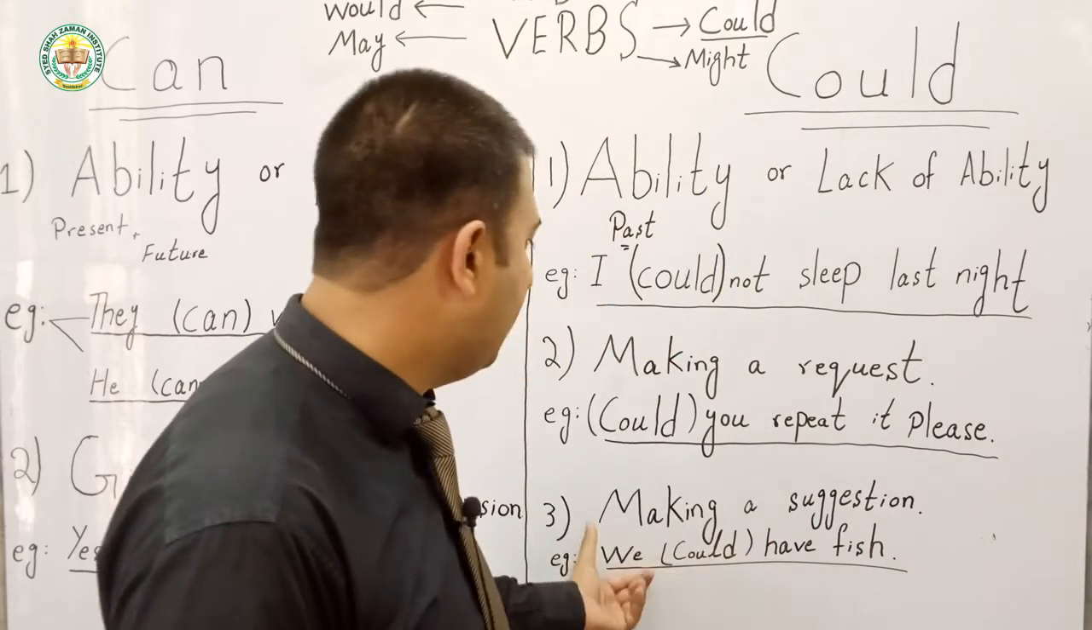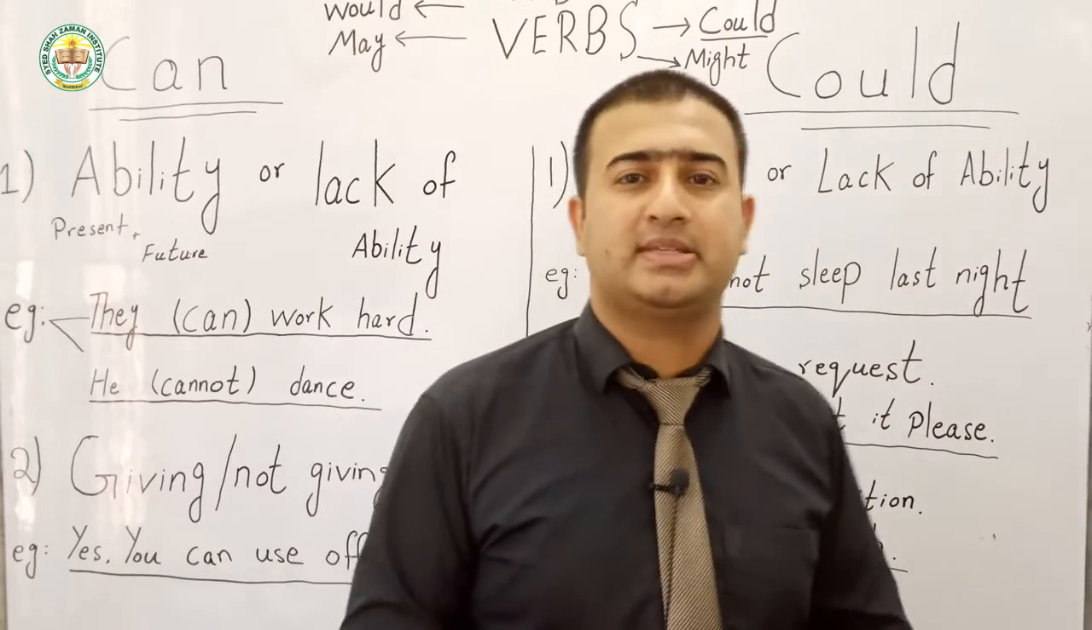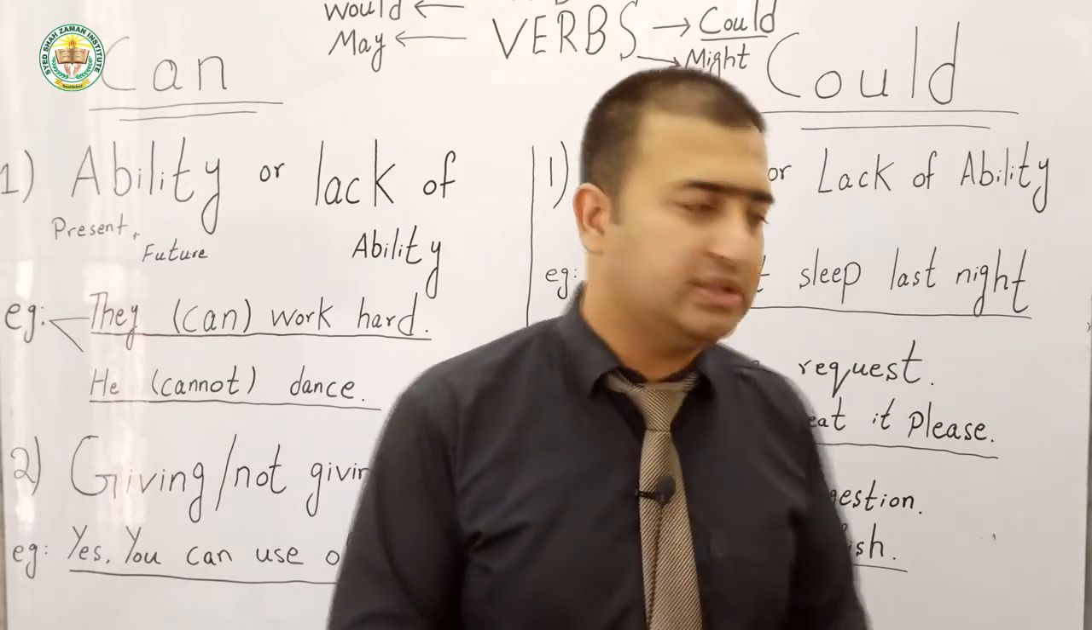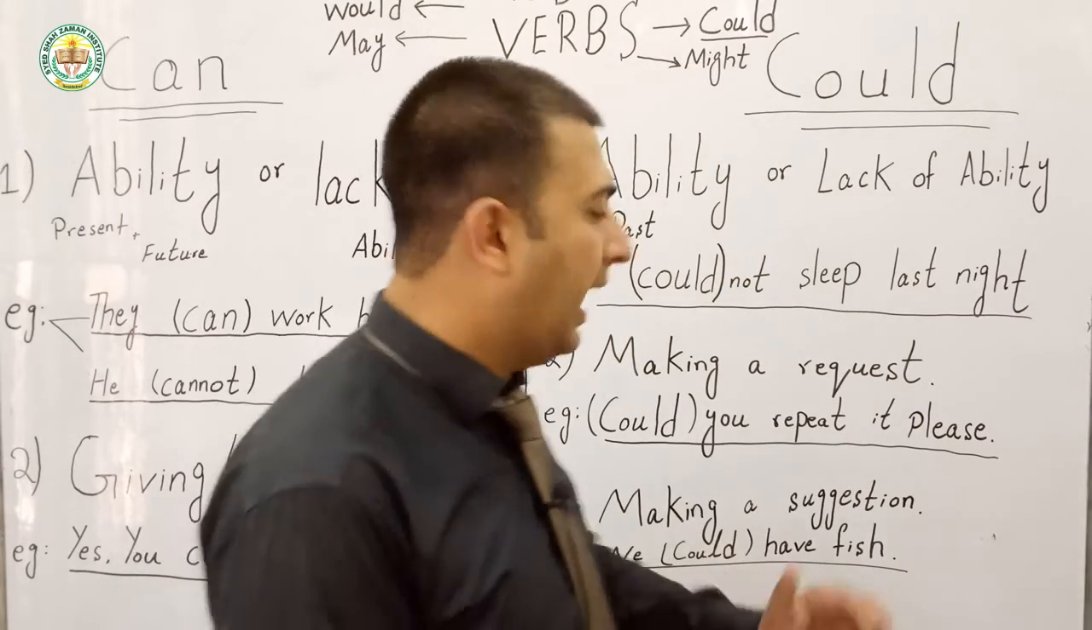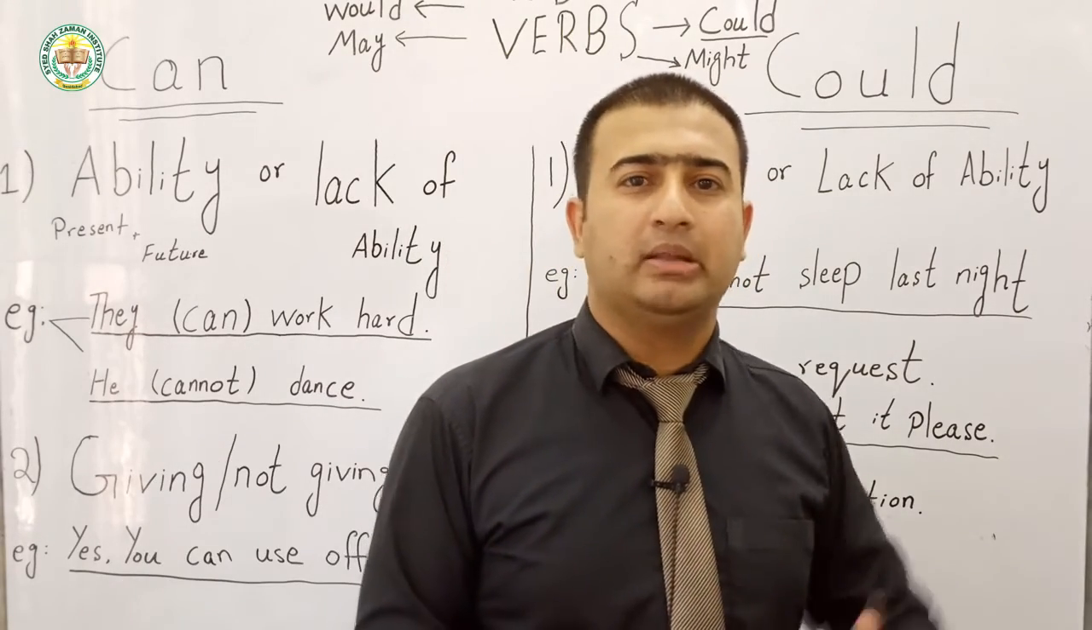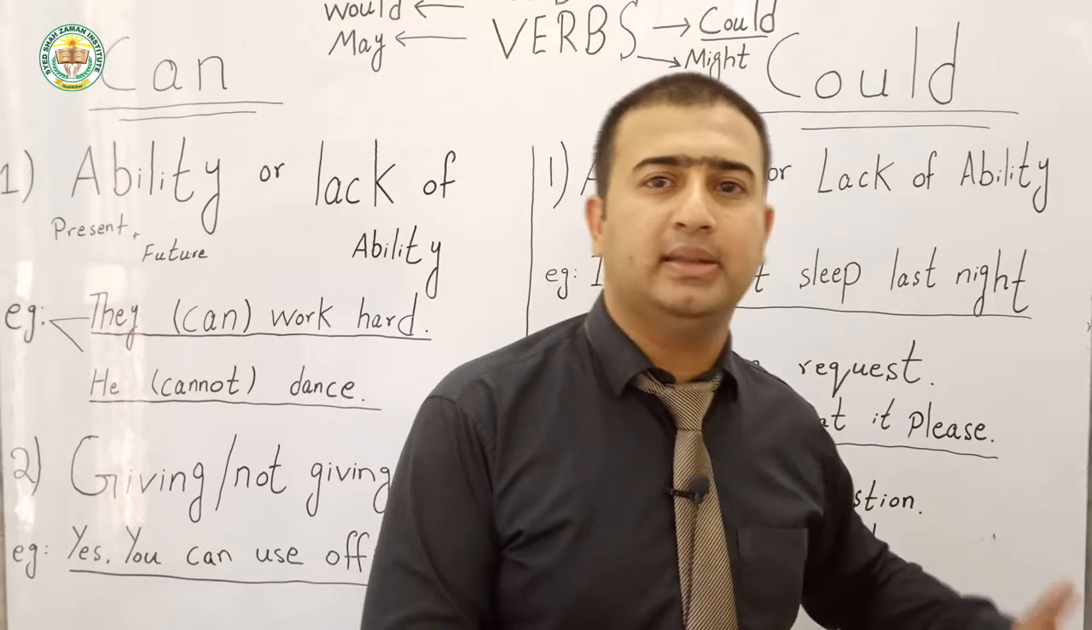The third example is making a suggestion. When we are suggesting something, when we are making a suggestion, for example, we could have fish. This was the topic for today, where we have used can and could.